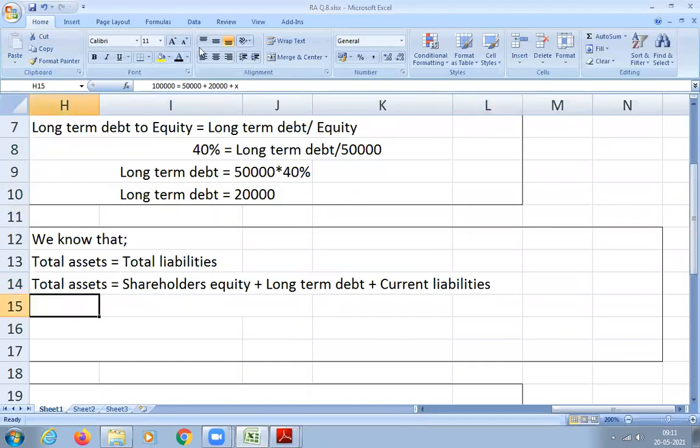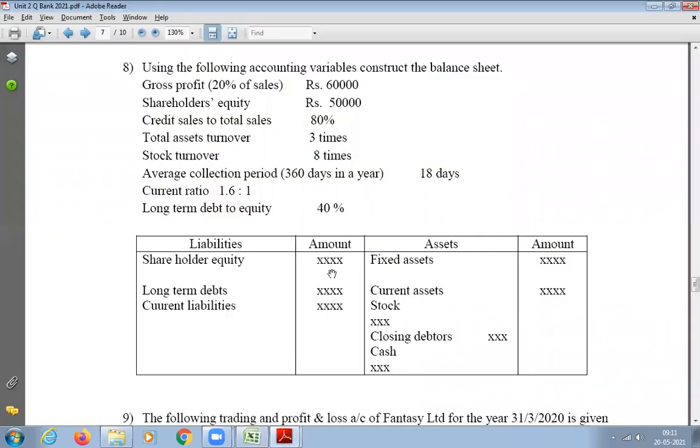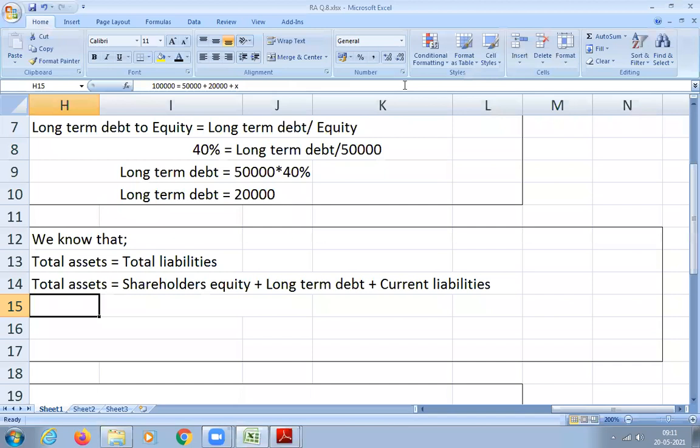Then I know shareholders equity. How much? 50,000. And long-term debt, just now we found out how much we got: 20,000. So let us substitute now. Total asset is equal to 1 lakh. 1 lakh is equal to 50,000 plus 20,000 plus X. Why did I write X there? Current liability, I don't know. I'll take it as X.